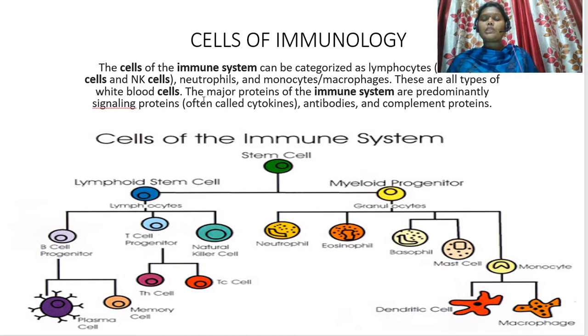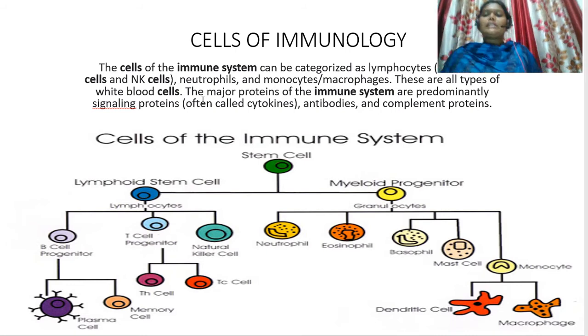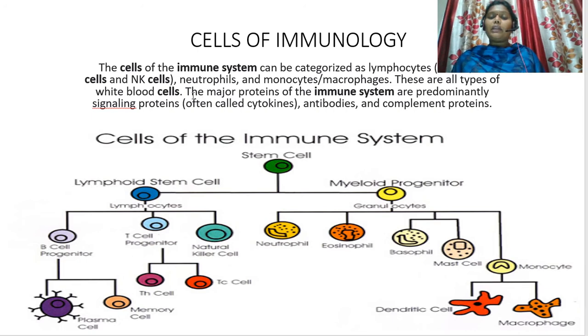Today I am going to explain about the cells of immunology. Before that, I want to give the definition of immunology. So, what is immunology? Immunology is the study of the immune system, an important branch in the medical and biological sciences.